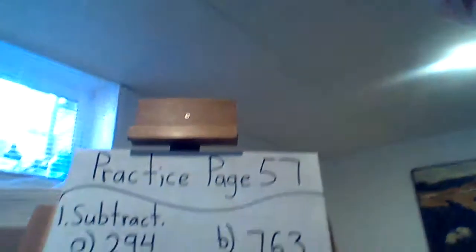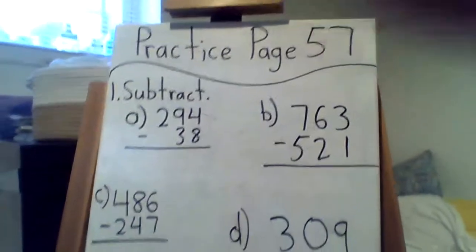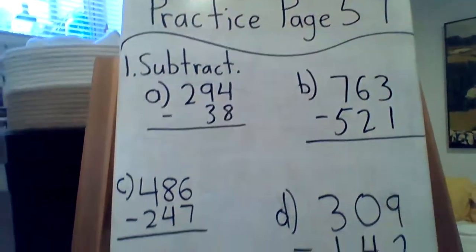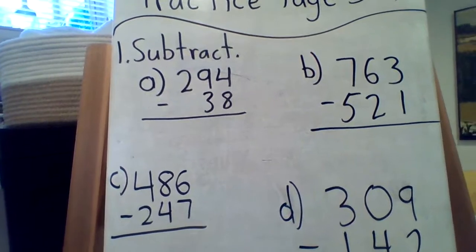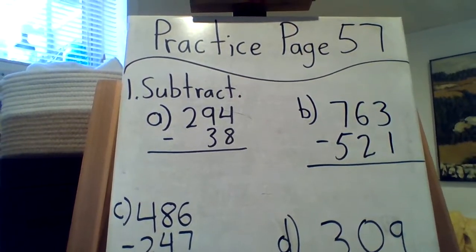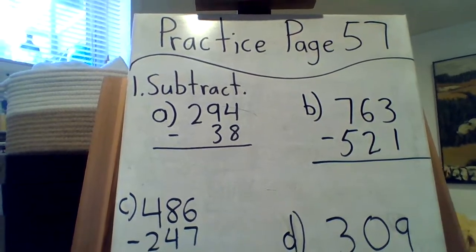So here we are, practice page 57. We may do some borrowing, you never know. Subtract, that's all the instructions are. Okay, 1A says 294, subtract 38.